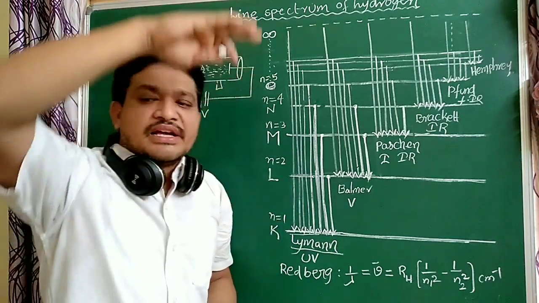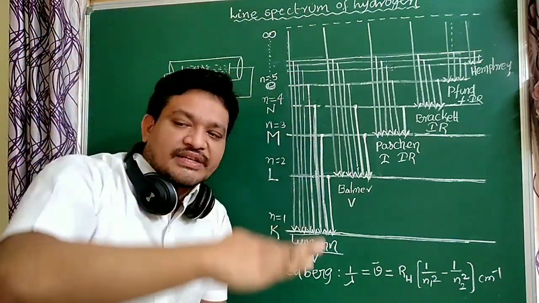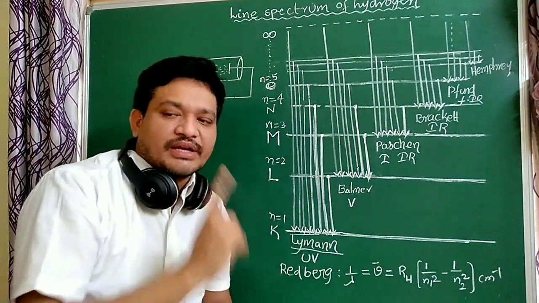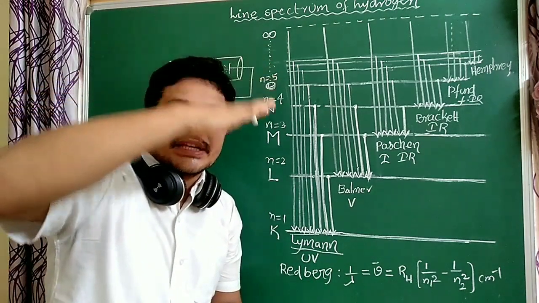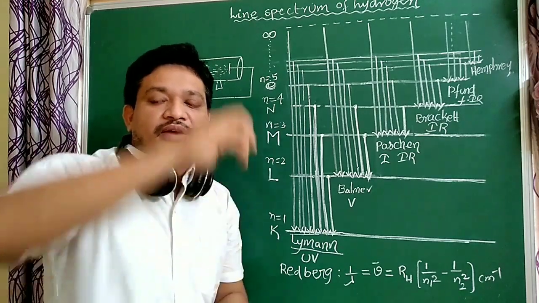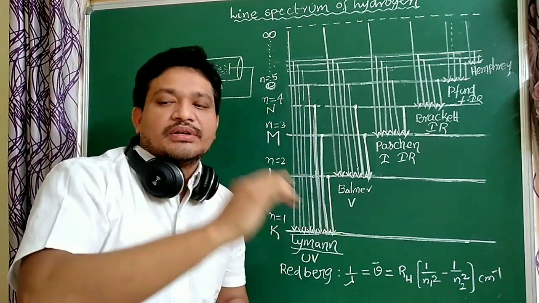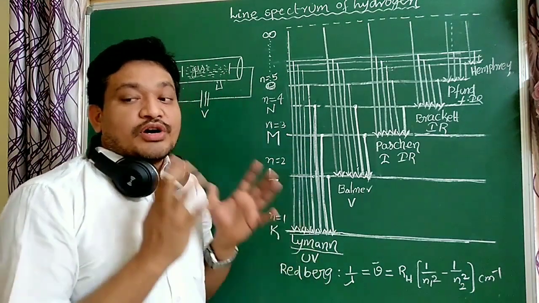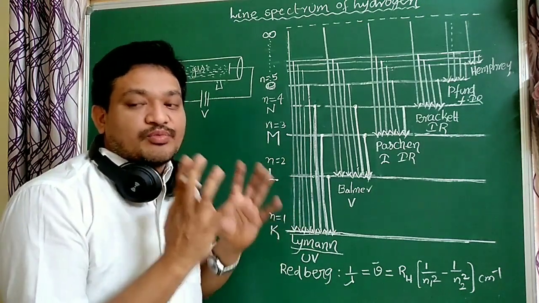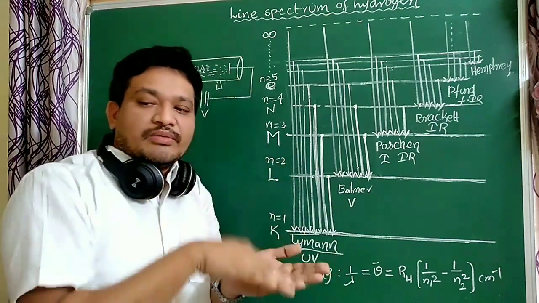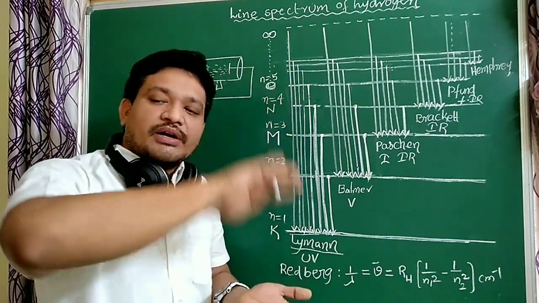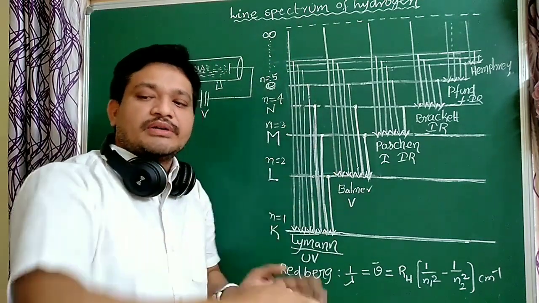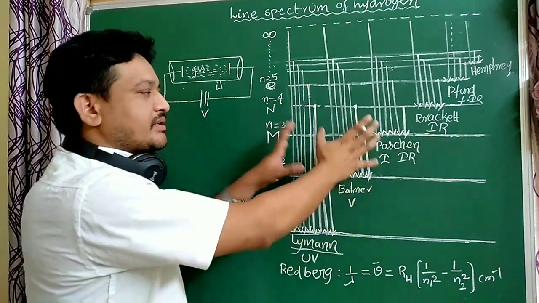So the electron going directly from infinity to the ground state gives only one line. From infinity to the second orbit, one line is obtained. From infinity to the third orbit, one line is obtained. These are the possibilities. One time the electron comes to one orbit, another time to another orbit. All these possibilities are lines.